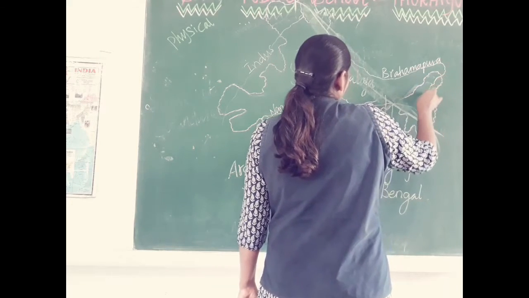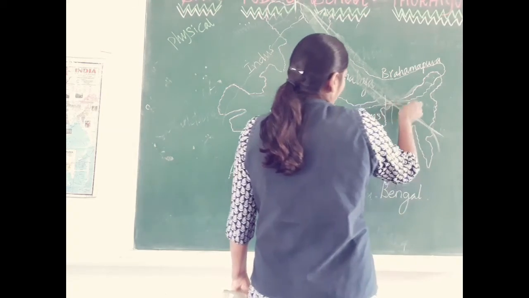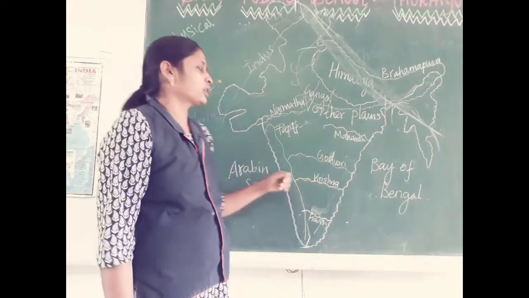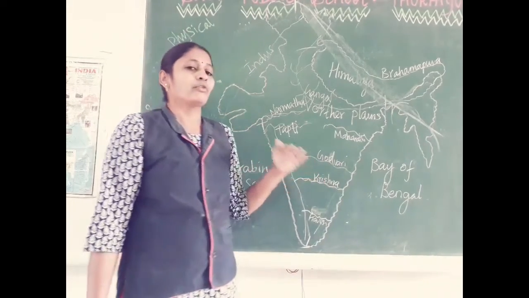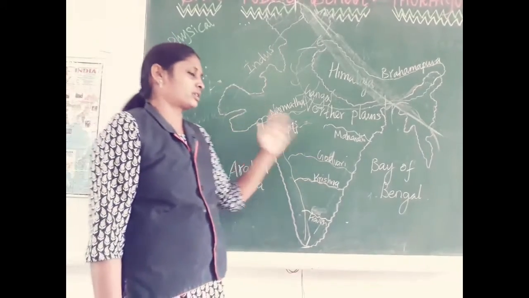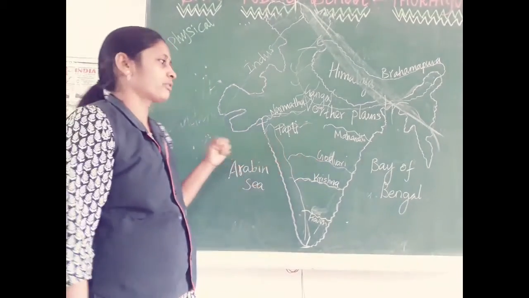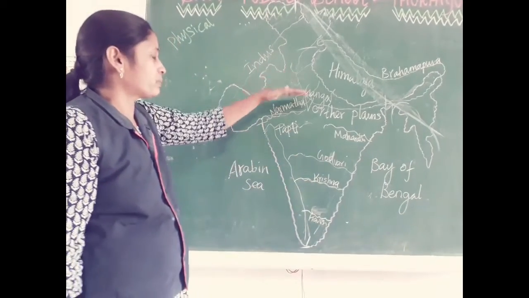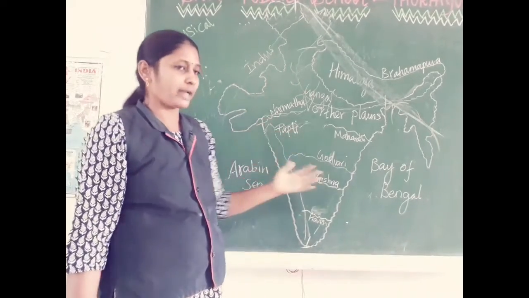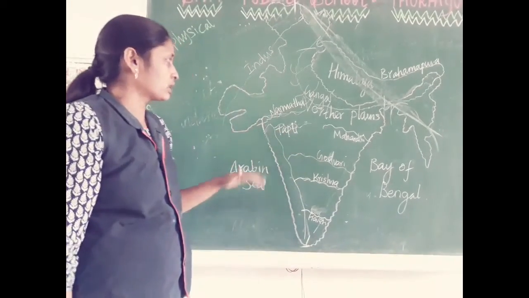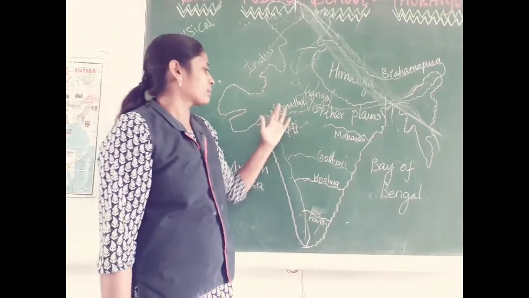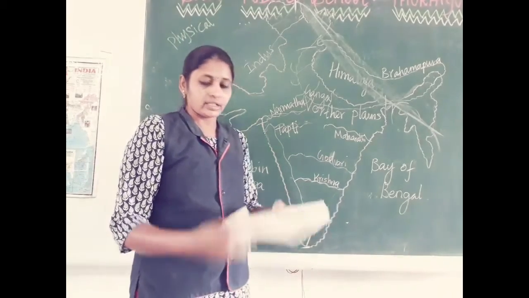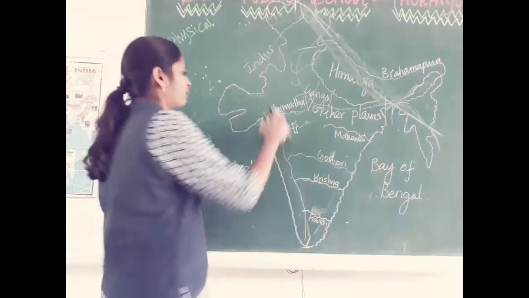It enters Arunachal Pradesh, flows on, and at last comes and joins Bangladesh and meets the Bay of Bengal. These are the important rivers which make the Indian states very fertile, in an agriculture-based country. You are supposed to keep reminding yourself of these things always. So Ganga, Brahmaputra, Indus, Narmada, Tapti, Mahanadi, Godavari, Krishna and Kaveri. Right? Next we are going to discuss plateaus.